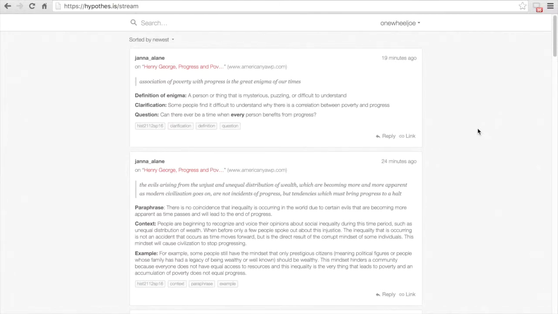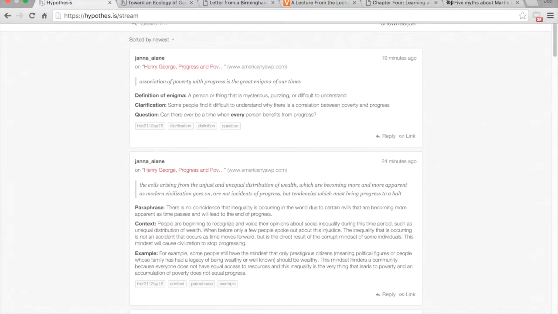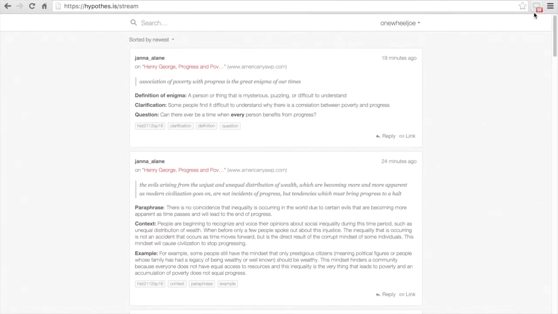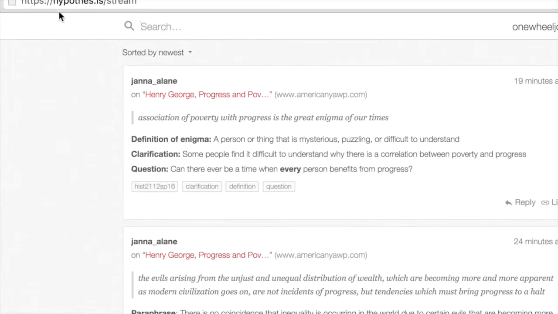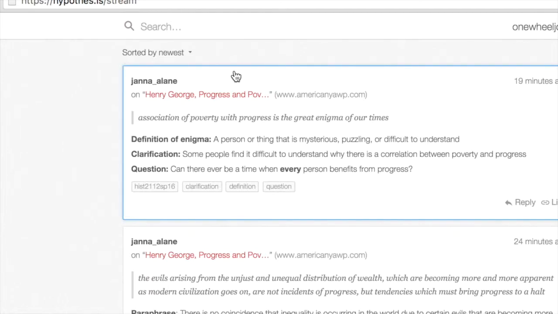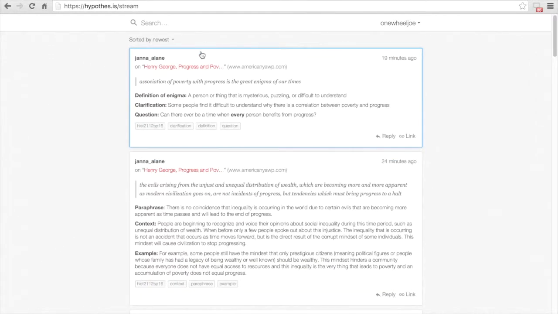So first, I think it's important to point out that unlike the usual use of a tool like this, I didn't go to a web article or a web text and click on the extension yet. What I've done instead is I typed in hypothes.is/stream. What this gives me access to is anything that's been annotated in public.